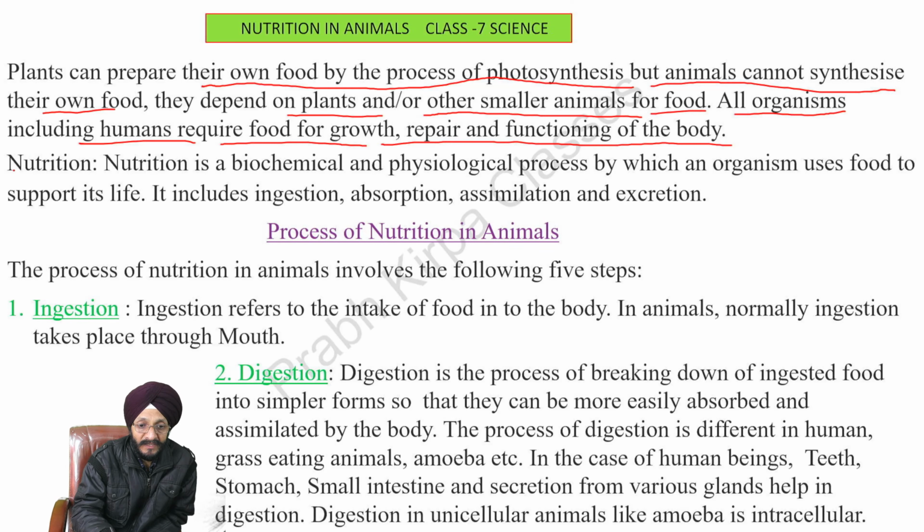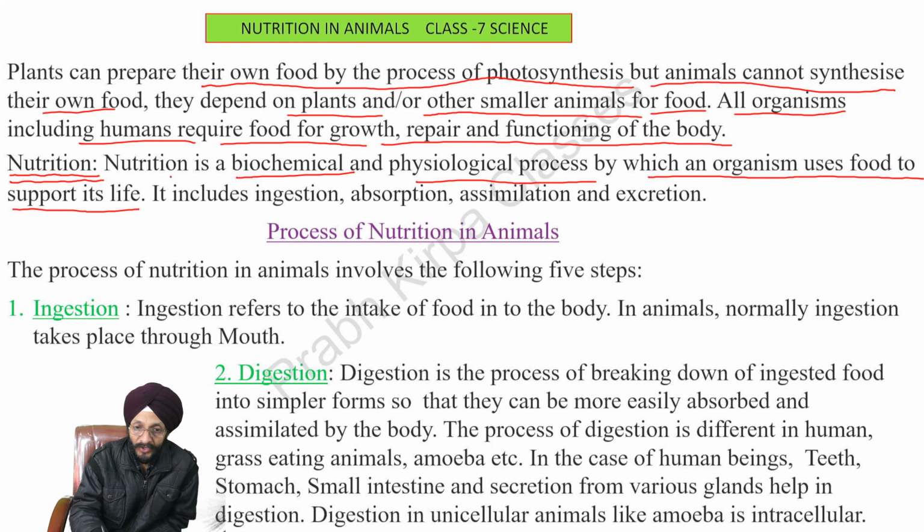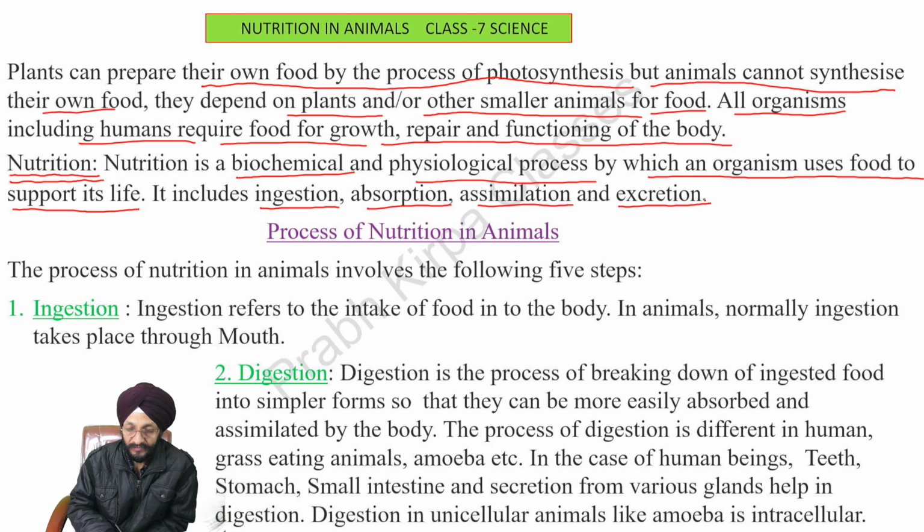Now we will see what is the meaning of nutrition. Nutrition is a biochemical and physiological process by which an organism uses food to support its life. Nutrition includes ingestion, absorption, assimilation, and excretion. Now we will see what is the process of nutrition in animals. The process of nutrition in animals involves the following 5 steps.